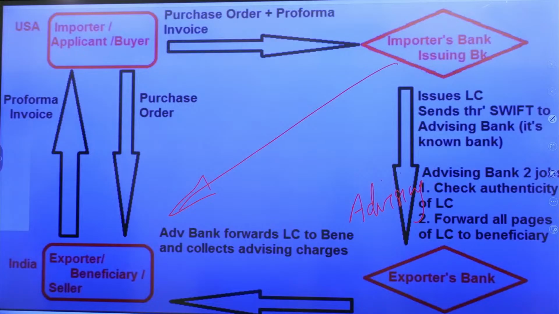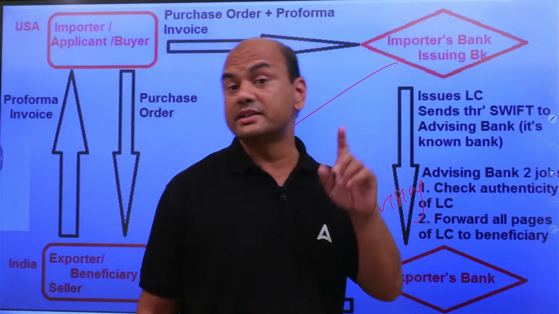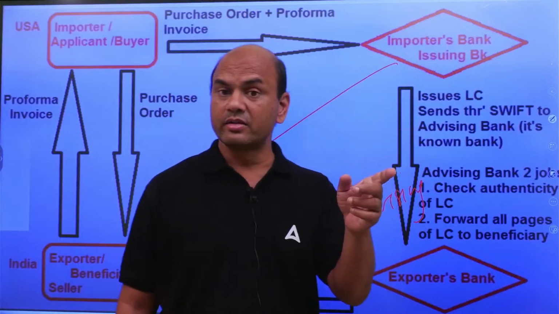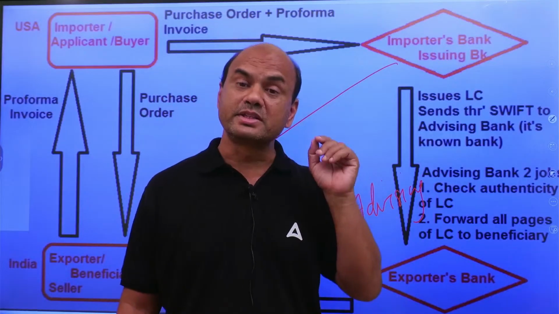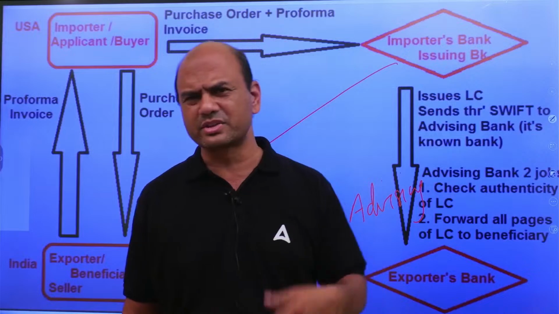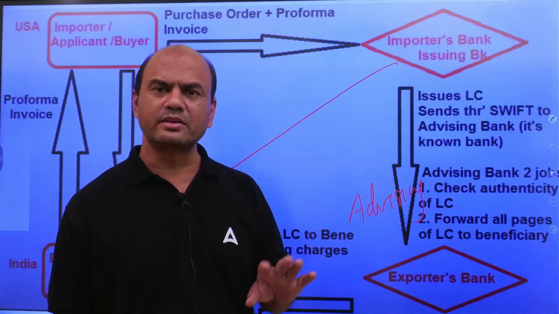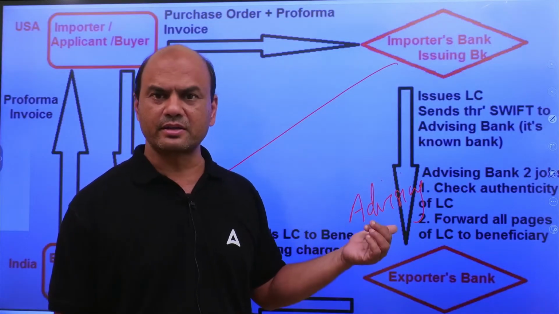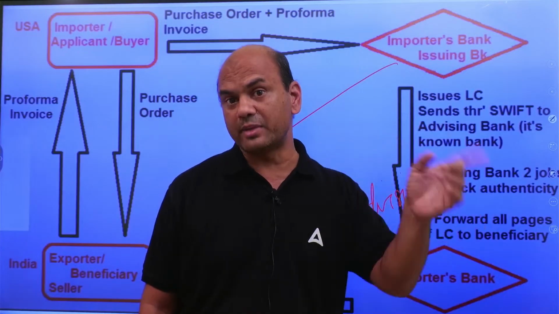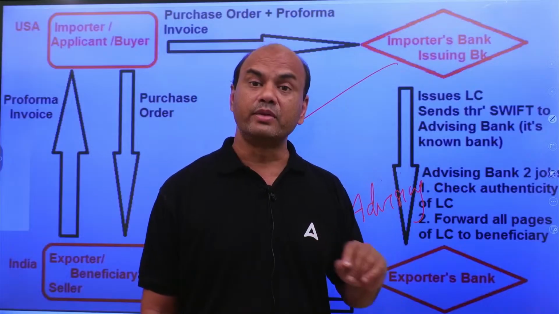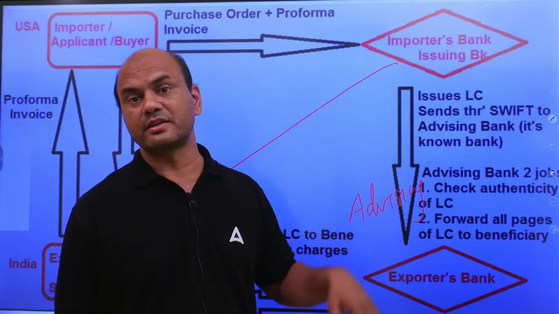Authentic means what? Here it will check whether the LC which is received is from the same bank. Suppose the LC says it is from Citibank, it will check the authenticity using various codes, various systems. There is a BKE arrangement, a bilateral key arrangement, through which you can check. So it will check the authenticity of this LC, whether it is sent by that bank only, number one. Whether it is matching with the terms and conditions of our country, that also it will check.